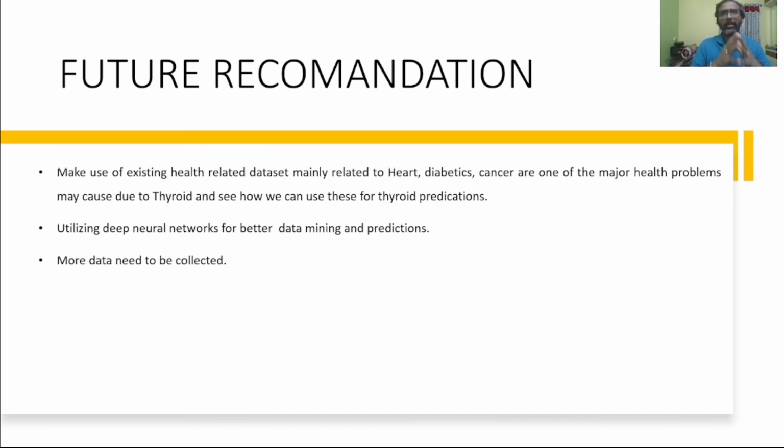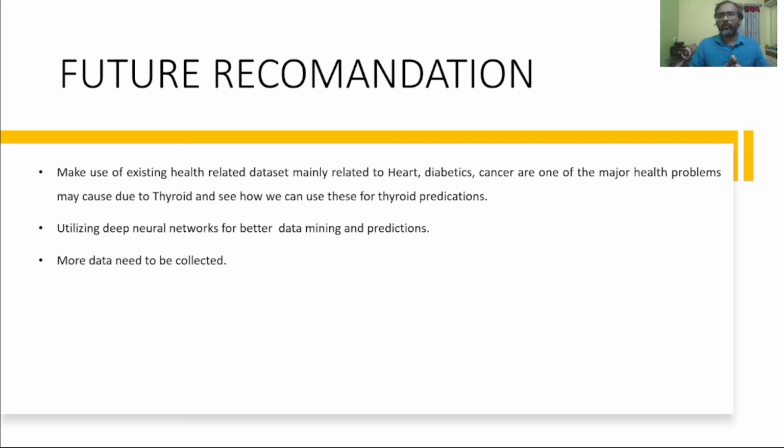That is one of my future recommendations, along with utilizing deep neural networks for better data mining and predictions. The utilization of neural networks is only possible with two things. One, if you have a good amount of data. The second thing is how we can merge the different related diseases' datasets to predict thyroid.